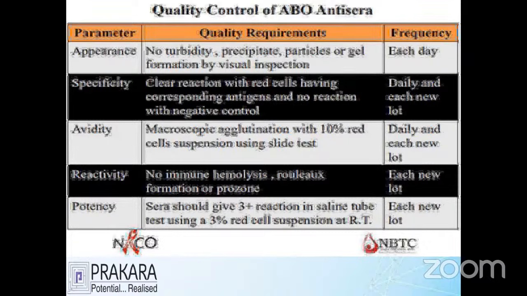And reactivity. Reactivity means apart from the agglutination, which gives you the clump formation, any other thing is noted, and you say whether it's a good reagent or not. We compare with the reactivity tests. Finally, we go for potency. Potency tells about the antigens present in people, in low quantity or high quantity, whatever it may be. It has to give some titer value. The titer value of the antigen is given by this potency method. It helps you know your anti-sera potency.